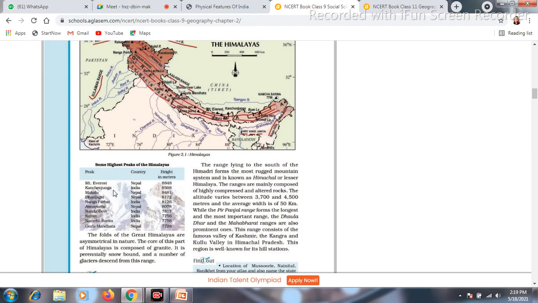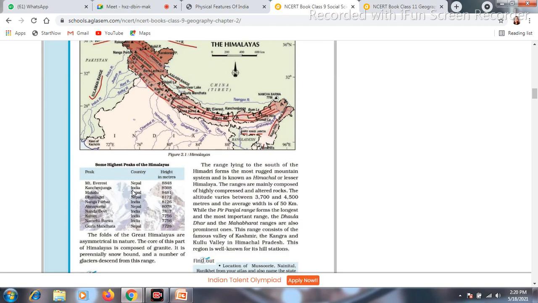Then see the next one, Kanchenjunga. Mount Everest is here, that is in the Nepal part. Kanchenjunga is here. The second highest peak of Himalaya is Kanchenjunga. Short questions will come: which is the highest peak of Himalaya? The highest peak of Himalaya is Mount Everest. The second highest peak is Kanchenjunga.